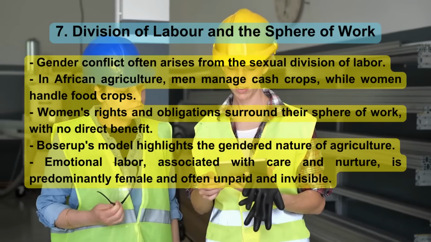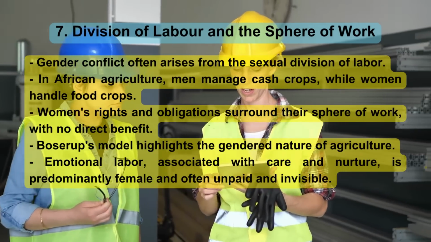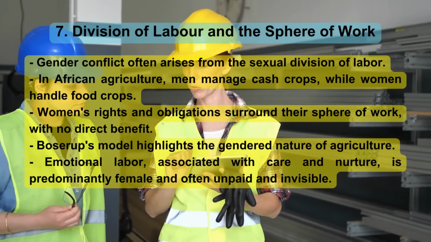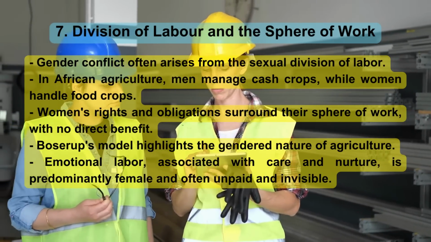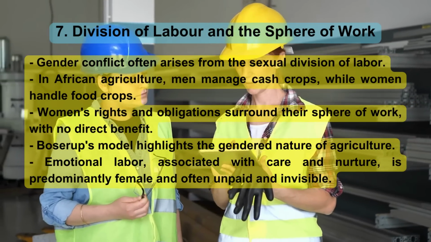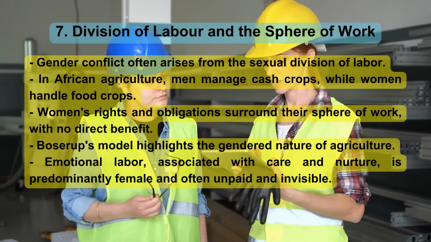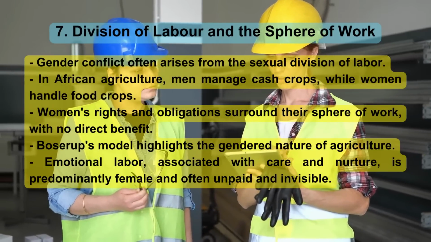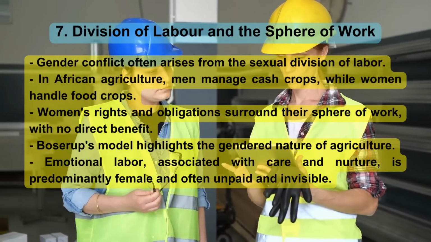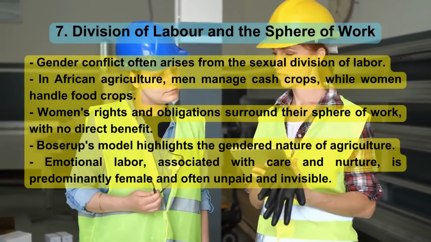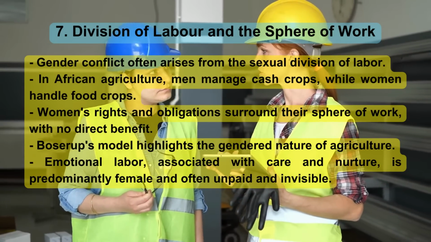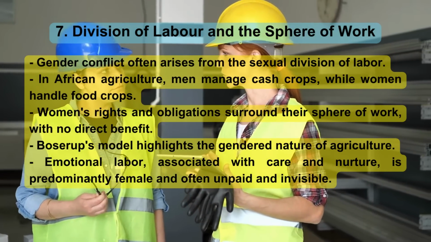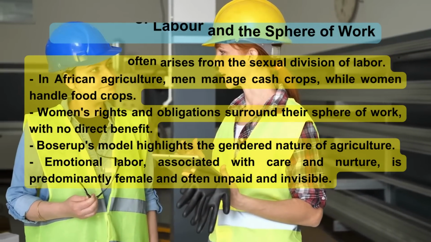In African agriculture, men manage cash crops, while women handle food crops. Women's rights and obligations surround their sphere of work, with no direct benefit. Boserup's model highlights the gendered nature of agriculture. Emotional labor, associated with care and nurture, is predominantly female and often unpaid and invisible.